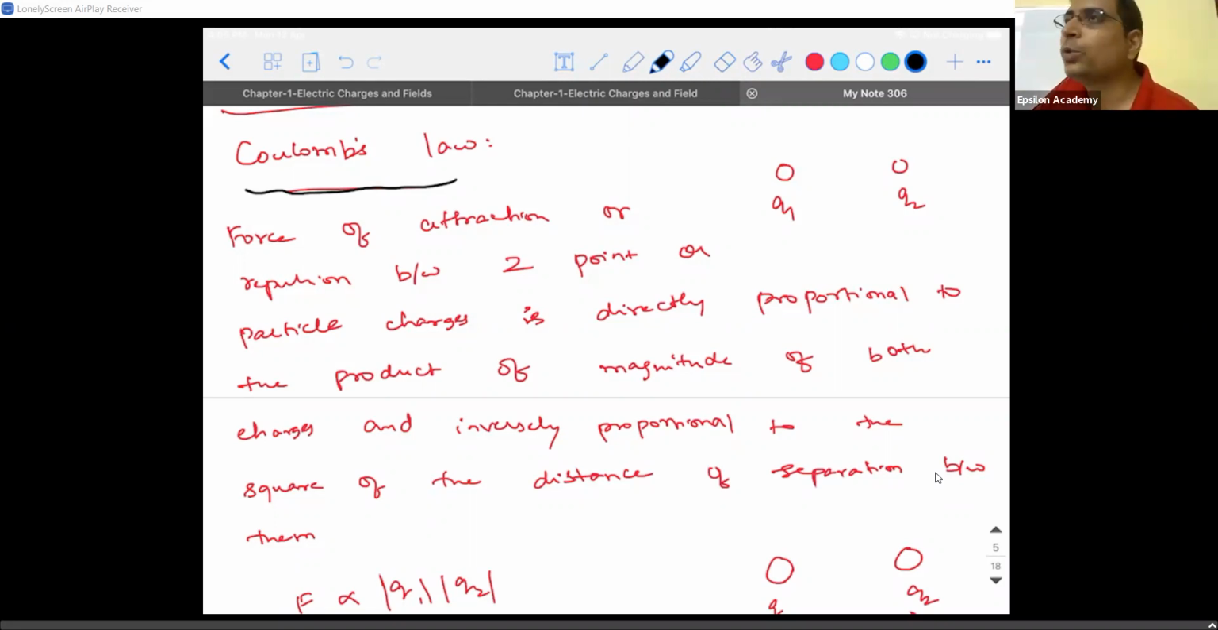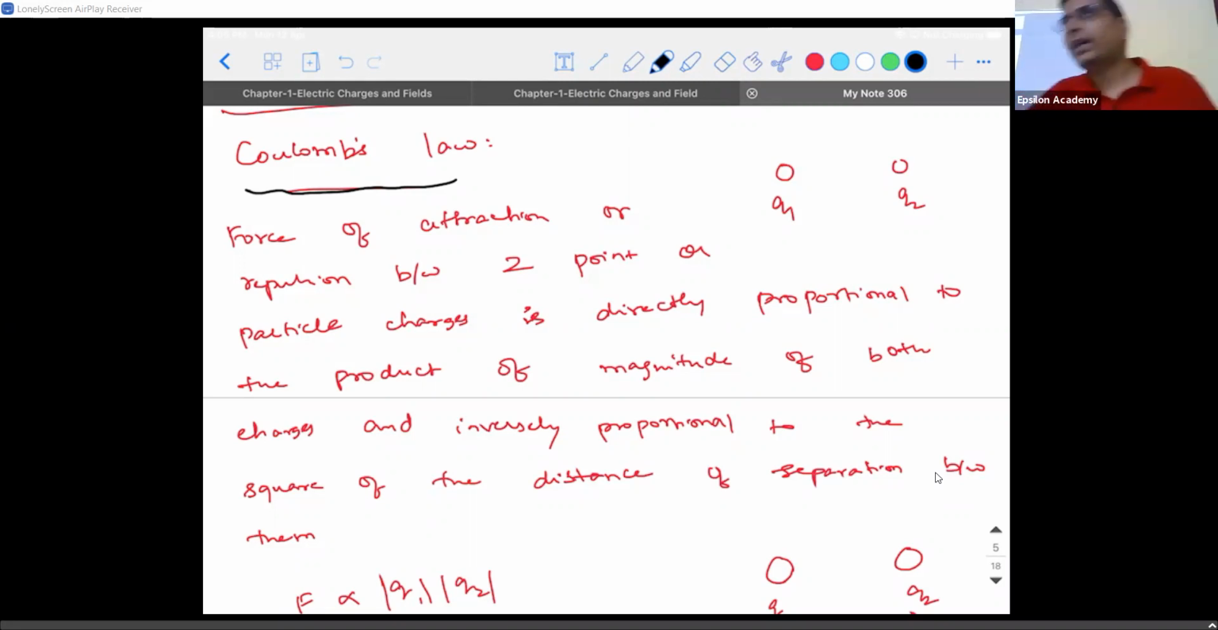When two point charges are separated by a particular distance, then what can we say? The force of attraction or repulsion between the charges is directly proportional to the product of the magnitude of either of the charges and inversely proportional to the square of the distance of separation between them. Okay, it follows the inverse square law.